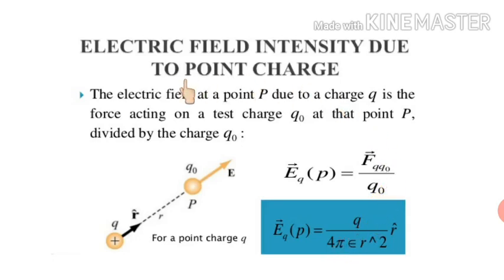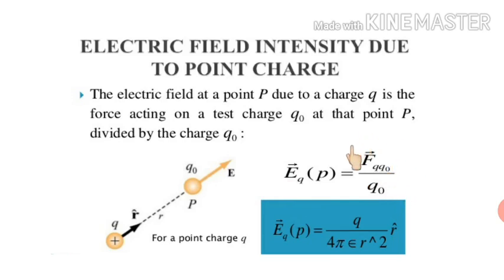Electric field intensity due to a point charge. A point charge is there, that is Q. At any point P which is at r distance from this charge, we want to calculate what the electric field intensity is. Suppose at this point P we place a test charge Q0, then the force experienced by this test charge is known as what? Electric field intensity. That's why we write E is equal to F upon Q0.